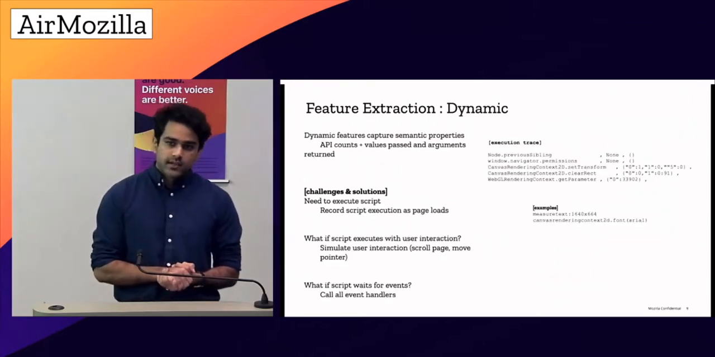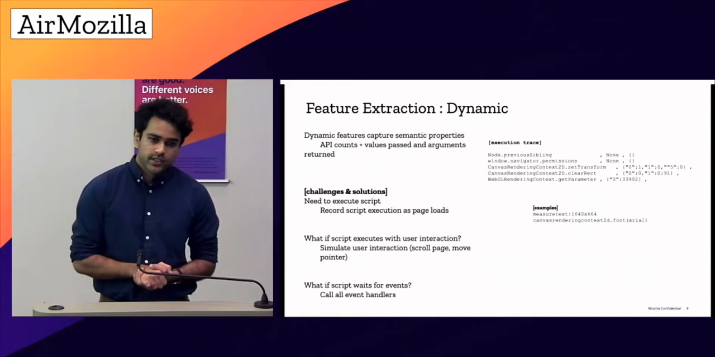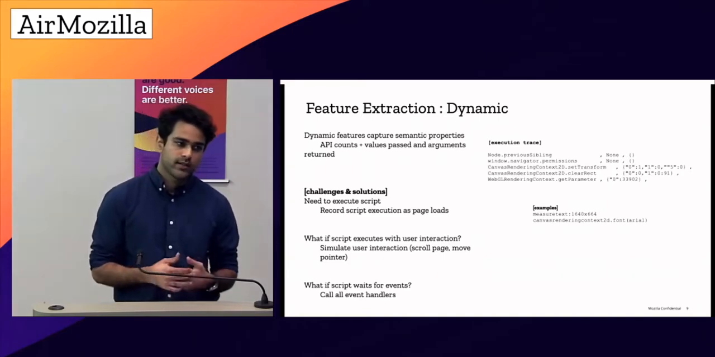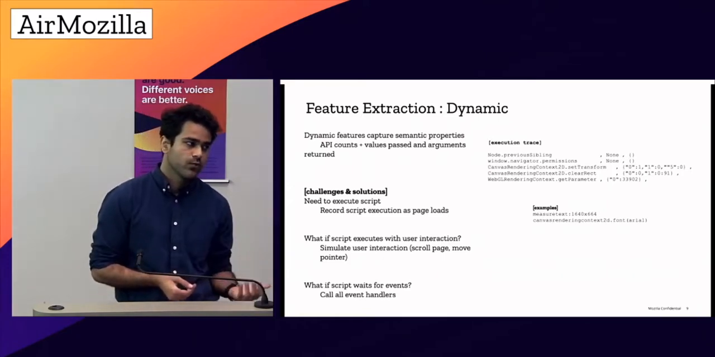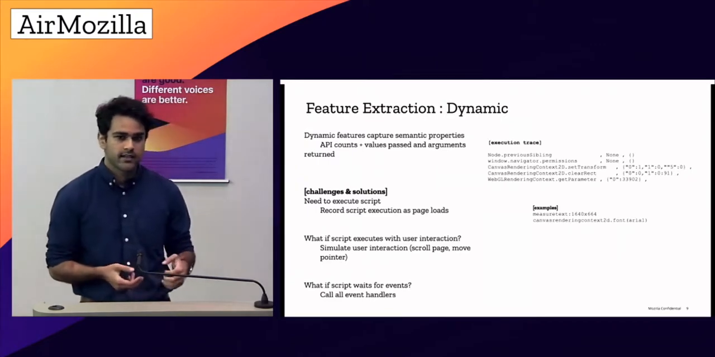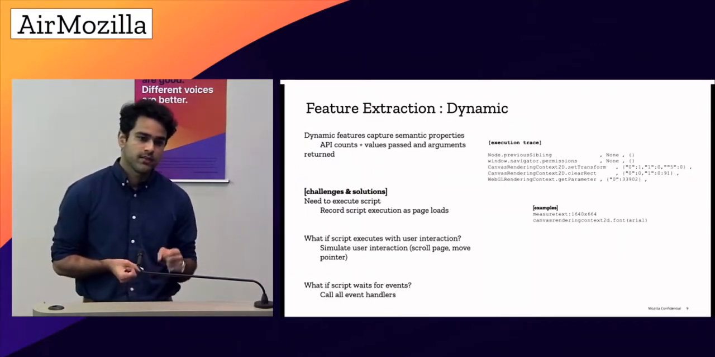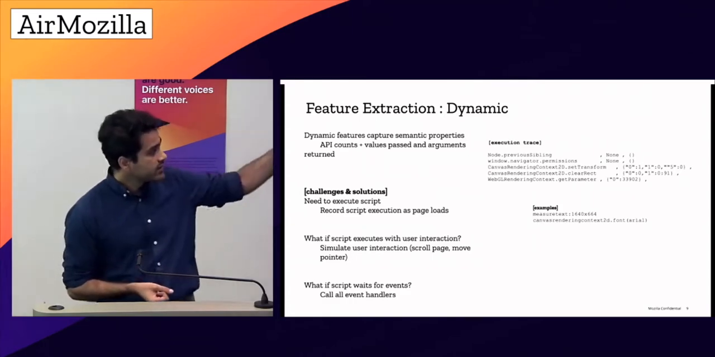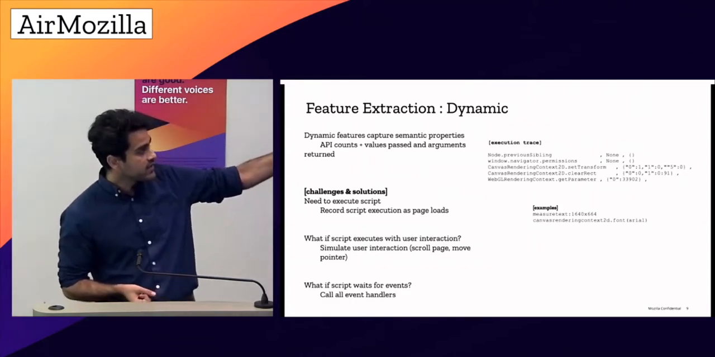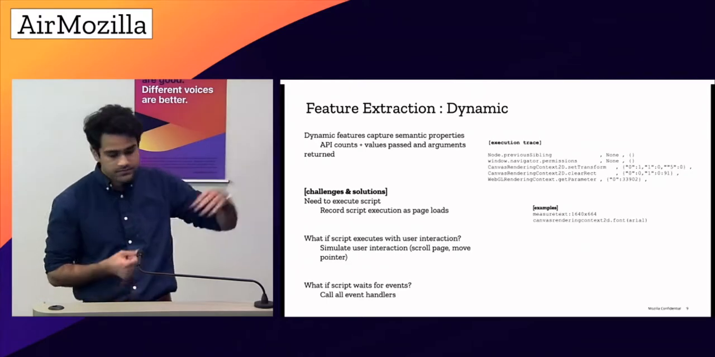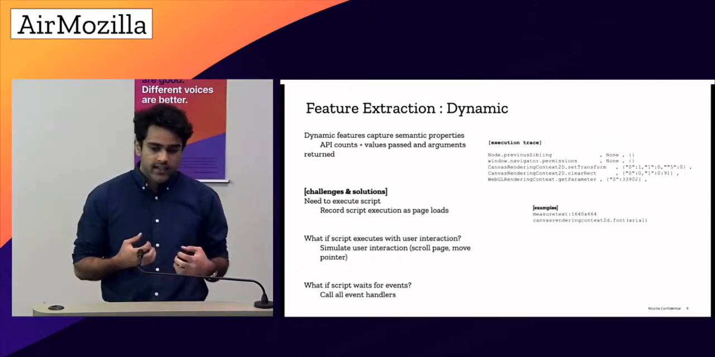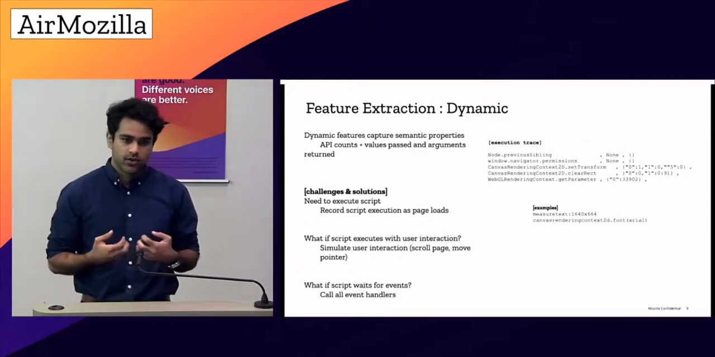So moving on to the dynamic analysis, we execute the scripts and see what arguments are passed to those methods and what values they return, and then create a feature. So a feature would be a value passed to a specific method call or a value returned. An example execution trace and an example feature are given on the left side.